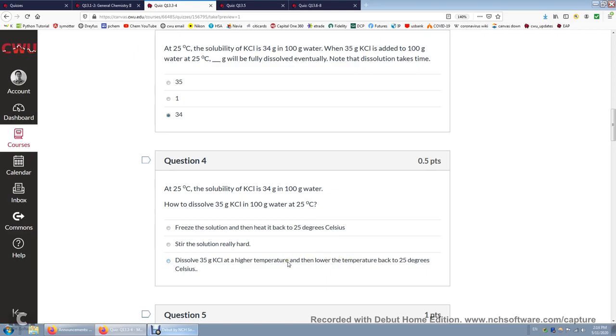So really it's unstable, but yet it does not precipitate out the KCl yet, unless, for example, you scratch the inside of the container, or you add a little bit of KCl crystal, the so-called seed crystal, to start the crystallization. So we're going to choose this one.